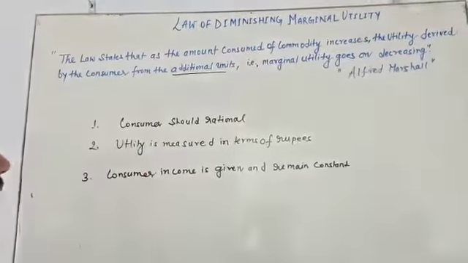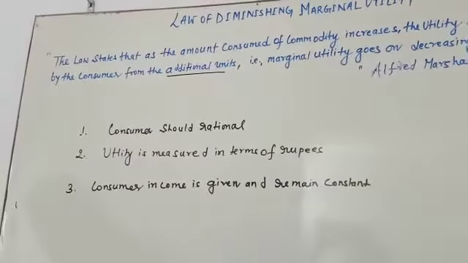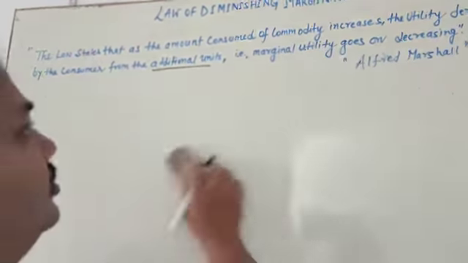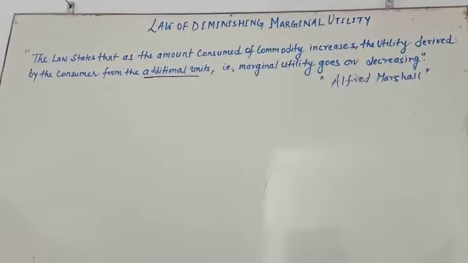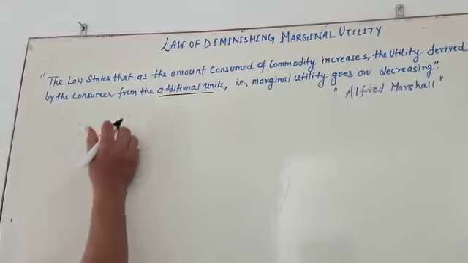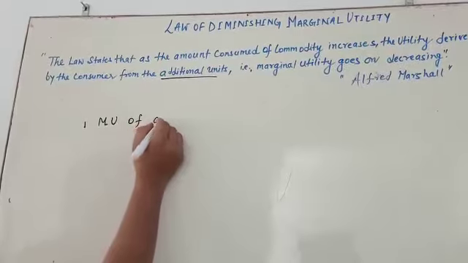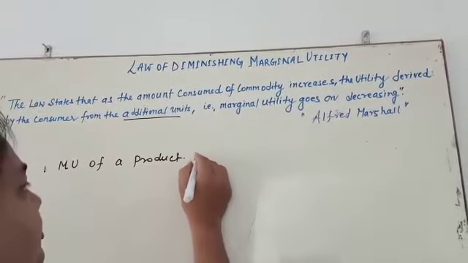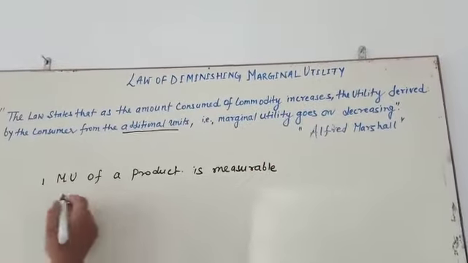So, coming to the topic, when we are going to discuss the law of diminishing marginal utility, we have to know another thing, which we have already learned. The marginal utility of a product, that is, a commodity, is measurable. It means you can measure it in terms of rupees.